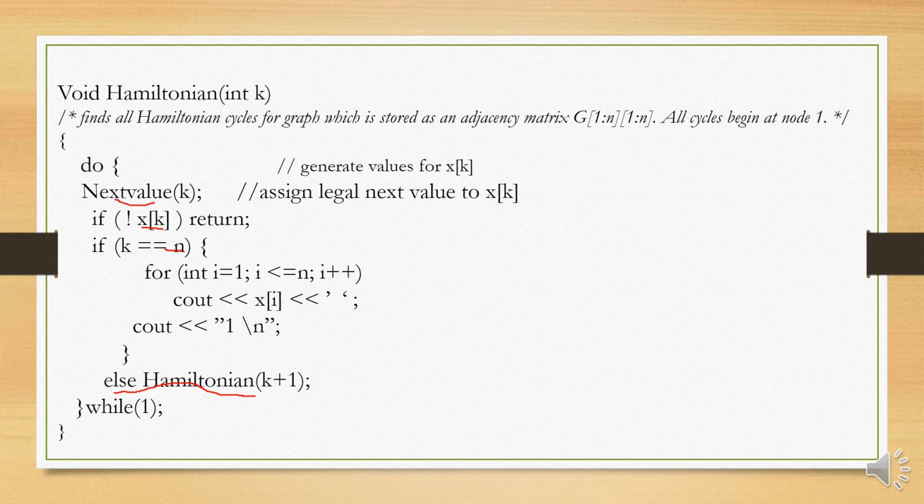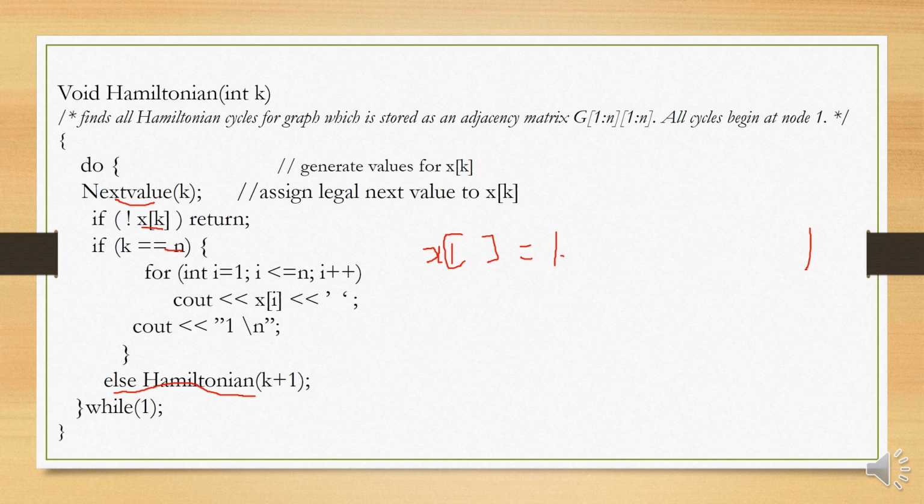So if k was equal to n, then display all the n vertices. So for int i is equal to 1, i less than or equal to n, i plus plus, cout x of i. And we know we started with x of 1, okay, with the vertex number 1. So all Hamiltonian paths which start at vertex 1, that means they should end also with the vertex 1.